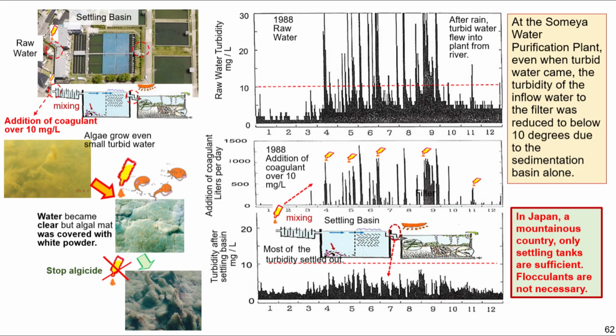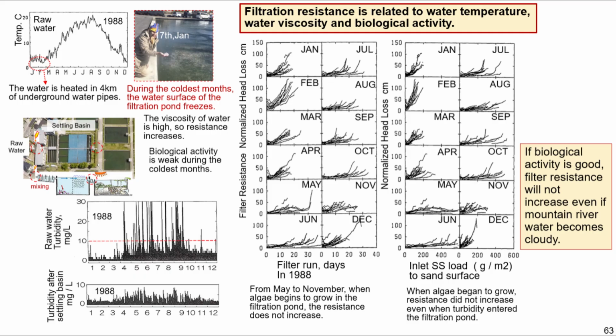We checked the seasonal daily change of turbid matter. I found that after the settling basin, turbidity was always less than 10 degrees. From these results, I concluded that in Japan, a mountainous country, only settling tanks are sufficient. Flocculants are not necessary. Filtration resistance is related to water temperature, water viscosity, and biological activity.